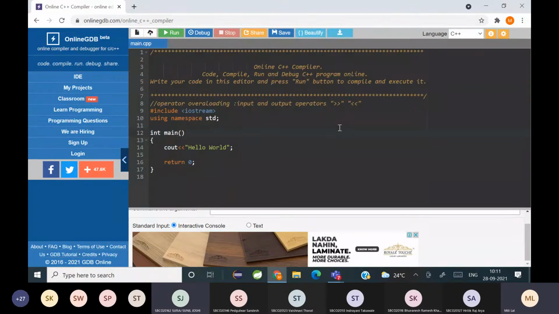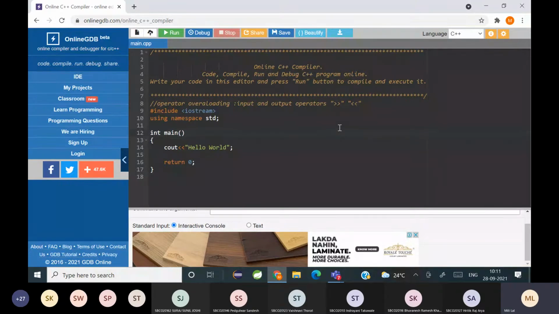Operator overloading means assigning an operator another or a different function. Yeah, so when you use operators along with user defined objects, you have to write operator overloading functions.